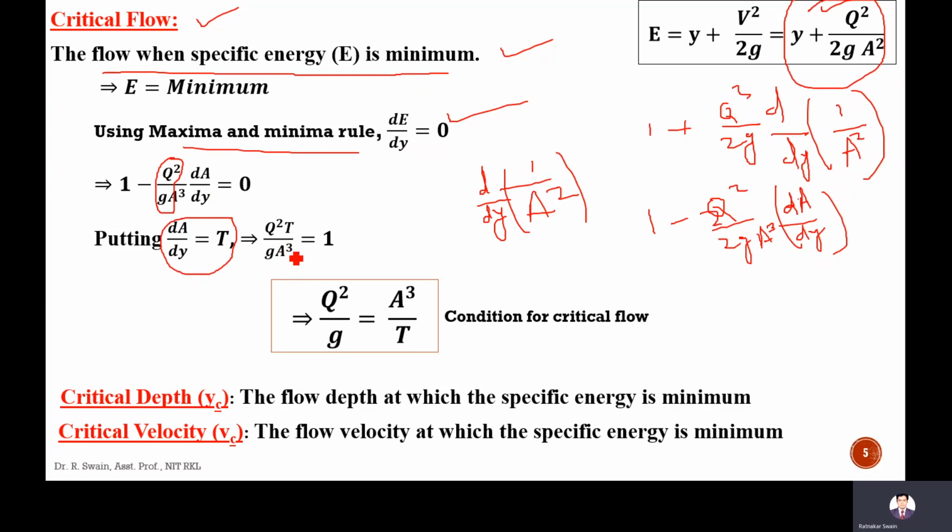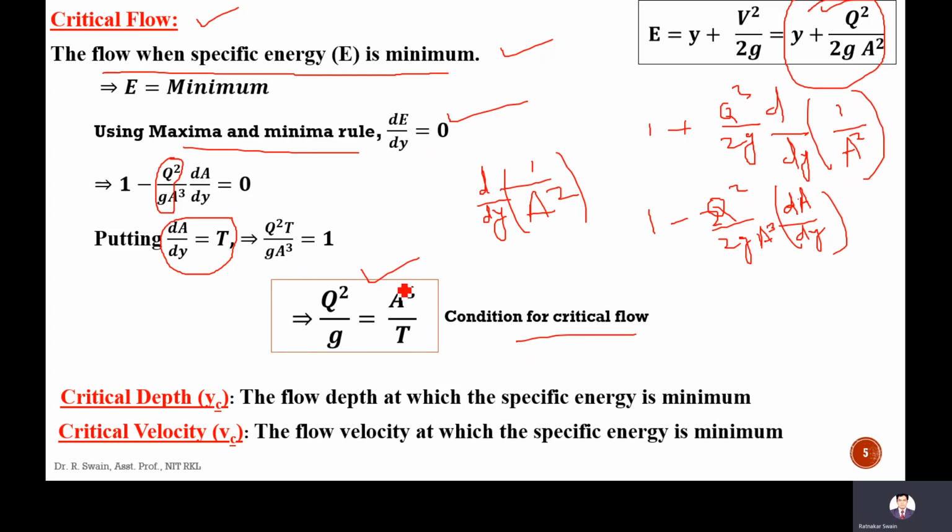So q square T by g A cube is equal to 1. So q square by g is equal to A cube by T. This is the condition for critical flow. Okay, this is a very important equation. For different shapes of channel, this equation can be applied to analyze the flow in the critical condition.